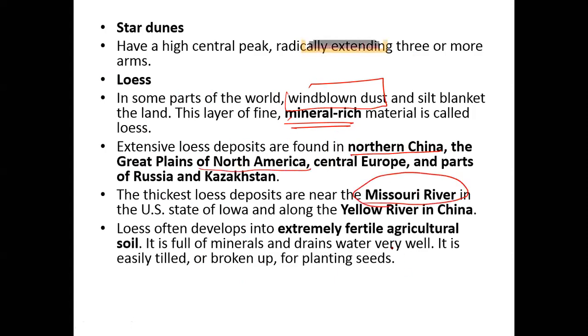Mississippi and Missouri are the two most important rivers of the USA. Mississippi is the longest river. Missouri is another very important river. There you find this loess, which is very mineral rich, extremely fertile for agriculture. And the state of Iowa of the USA is, see, southern states of the USA are known for agriculture.